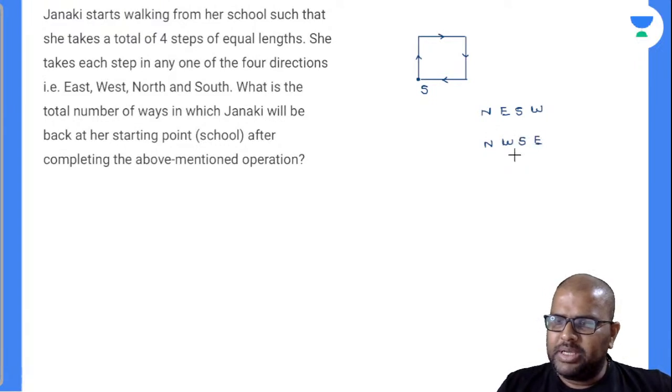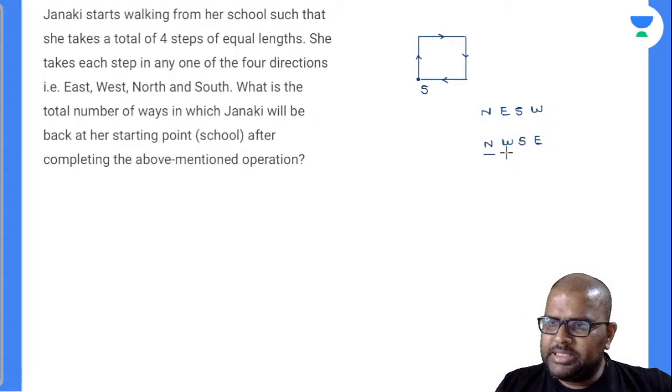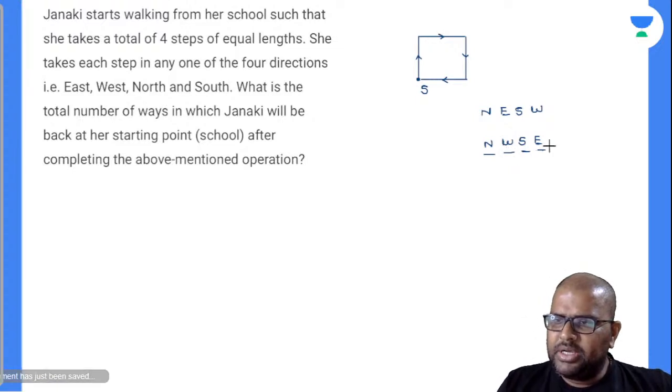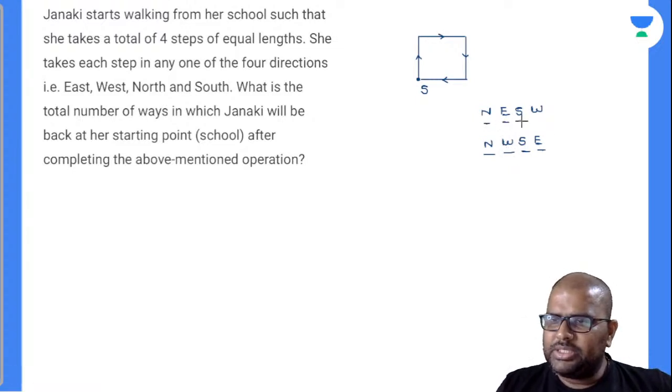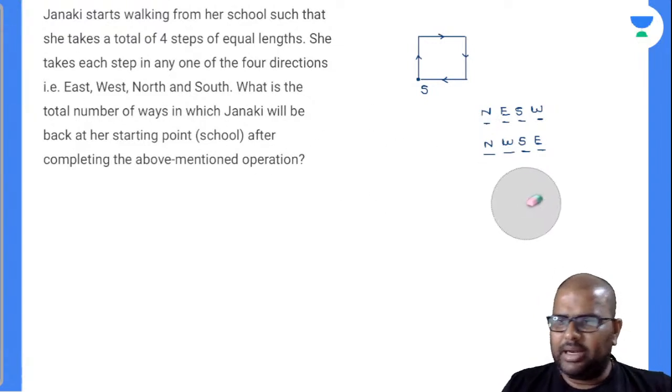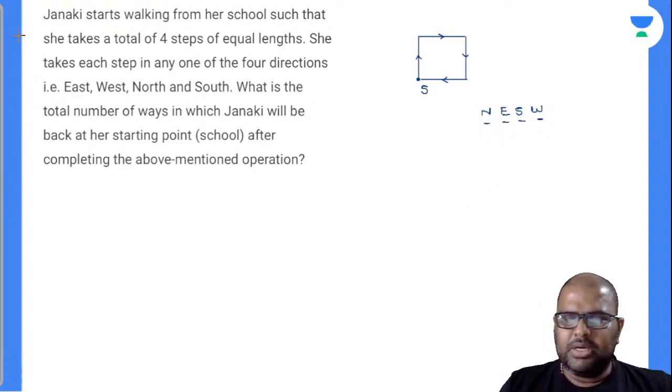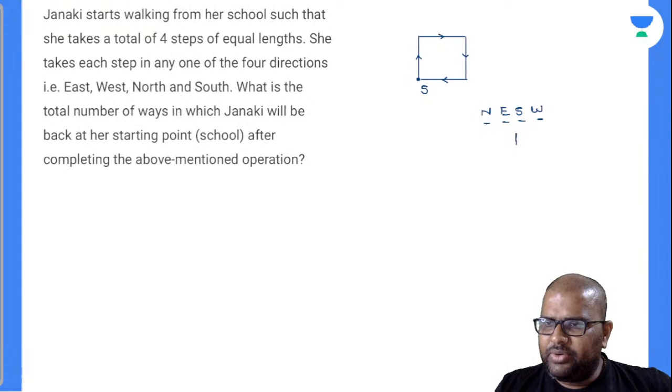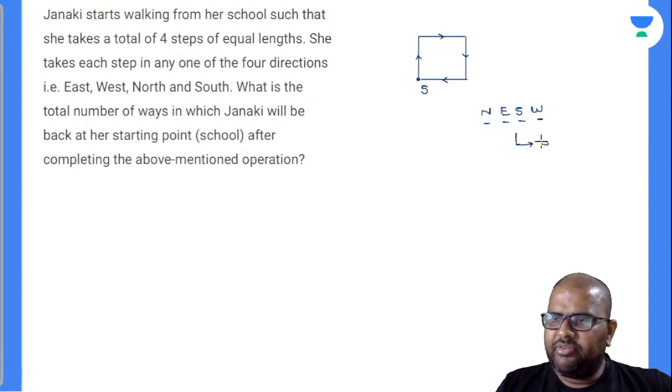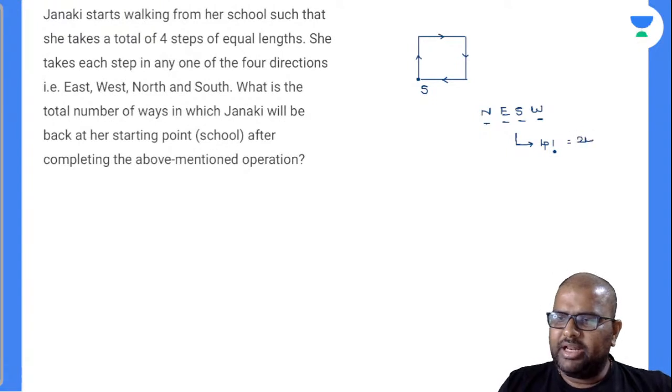Am I right or wrong? Is this nothing but arranging those directions there? So in how many ways can you arrange those directions? I'll arrange this, remove this. So is this nothing but 4 factorial? Yes, perfectly. 4 factorial is equal to 24. Is this the final answer there?